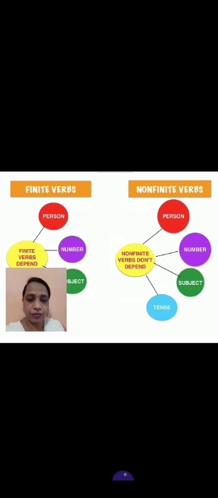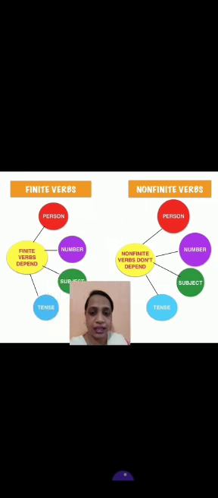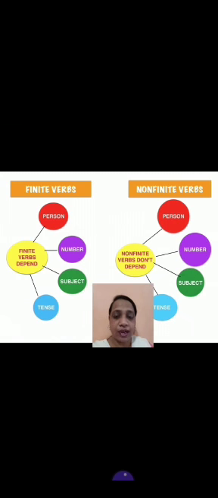Before learning, we have to understand the difference between finite and non-finite verbs. What are finite verbs? Finite verbs depend on person, that is, noun; number, which means singular and plural; subject, the person or noun we are talking about in the sentence; and tense.